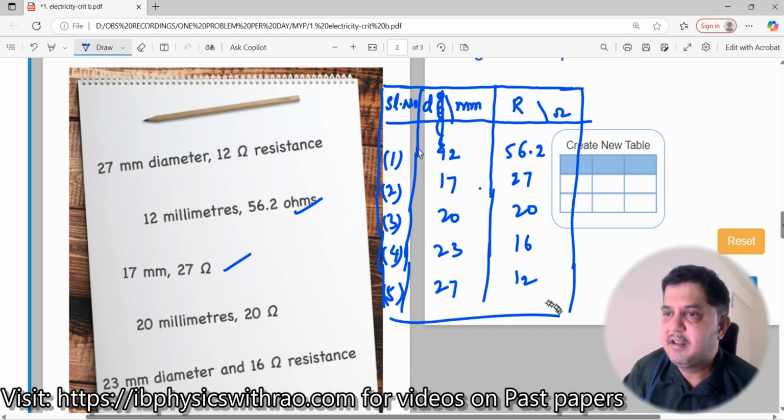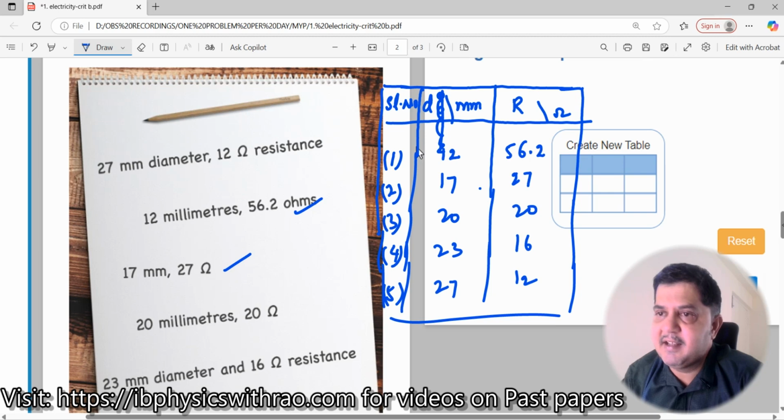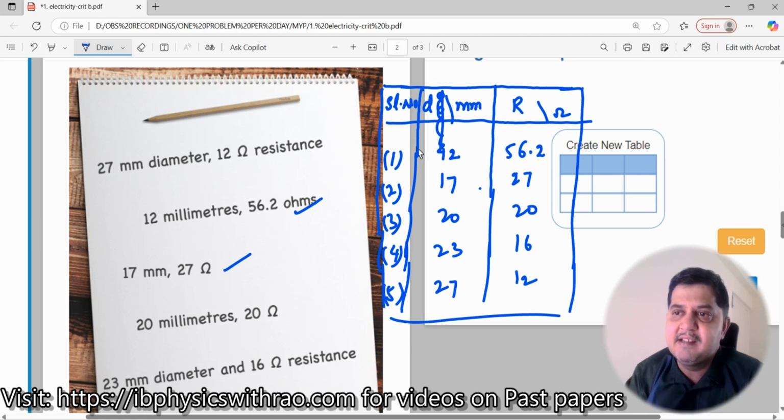Right? Now what is the trend you can see? You see 56.2, very high. Lesser diameter, higher resistance. Then the diameter keeps on increasing. The thicker it becomes, the resistance keeps on reducing. What do you understand from the data? You understand that when the diameter increases, the resistance decreases, right? This is what you call a trend line, and you should know this particularly, right?